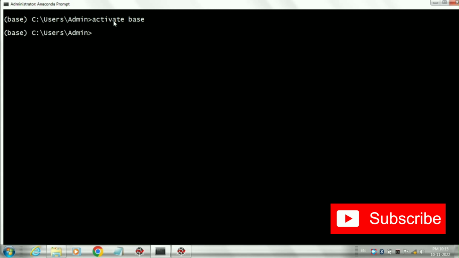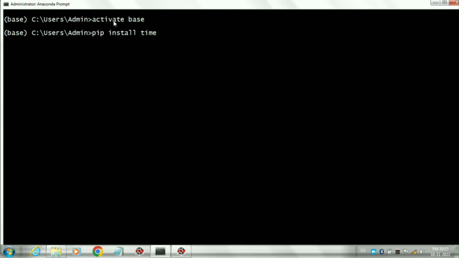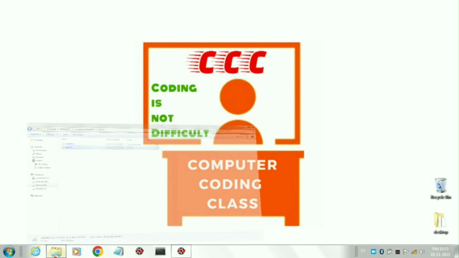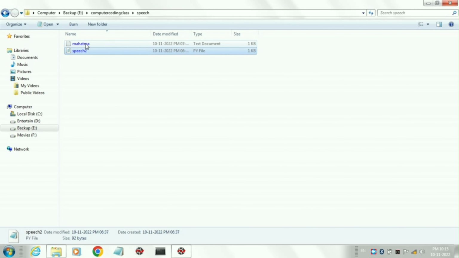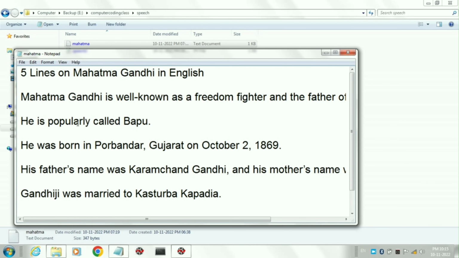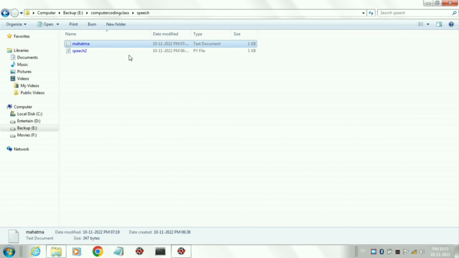My virtual environment is base. First, we will install the time package by writing the command pip install time. Secondly, I will install the package pyttsx3. My editor is Spyder. I have already created a folder where a blank source code file is stored. There is another text file which I will convert into an audio file.